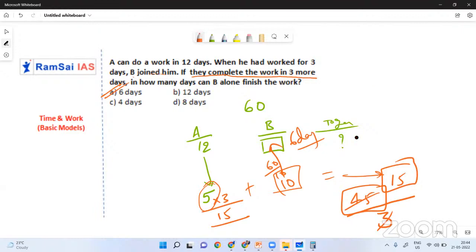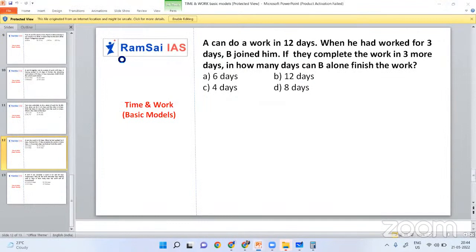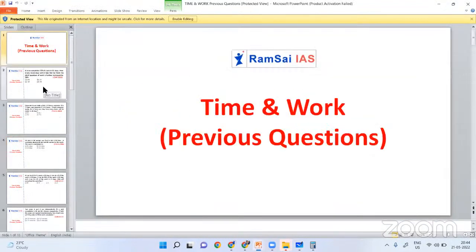Right? So shall we solve a few questions asked previously in the previous CSAT? We'll solve 3, 4 questions and then we will wind up. See, probably every year we are getting 1, 2 questions.